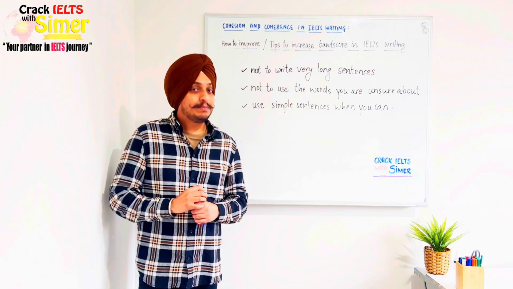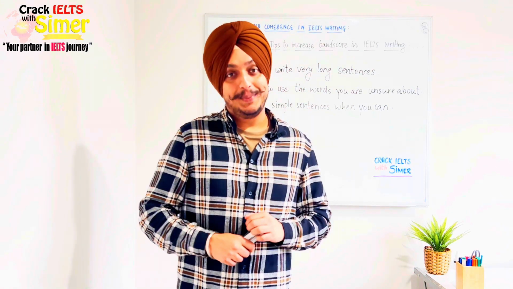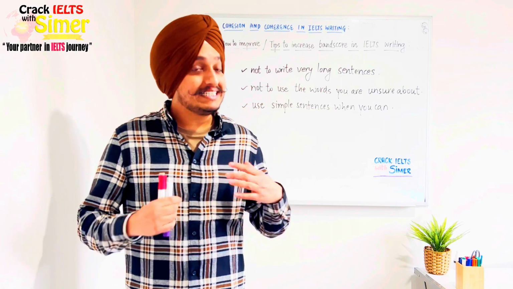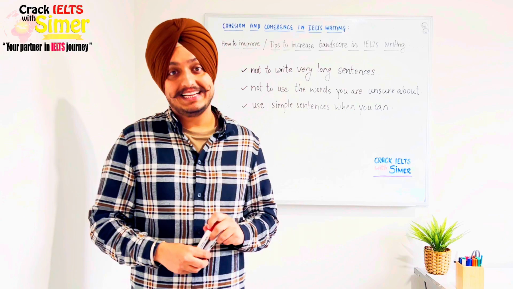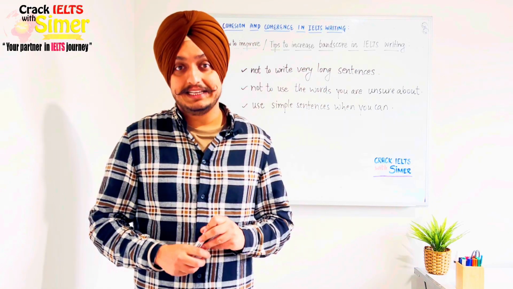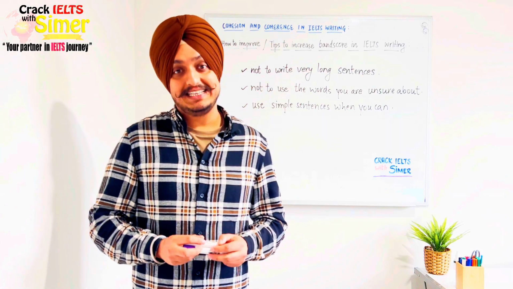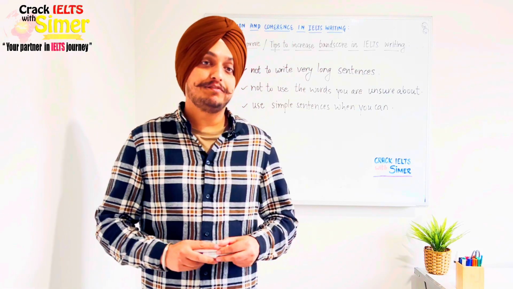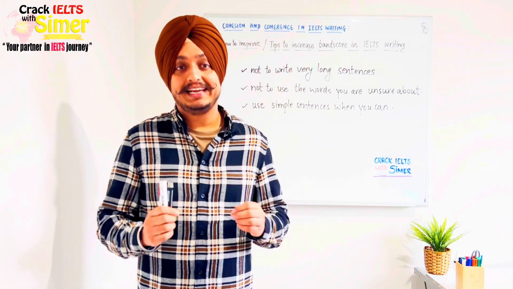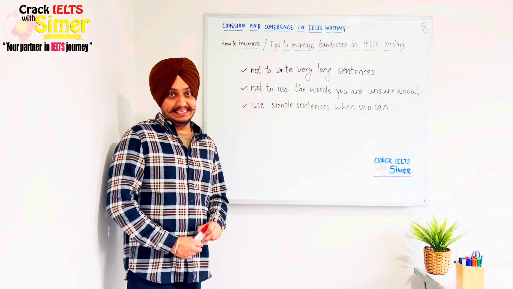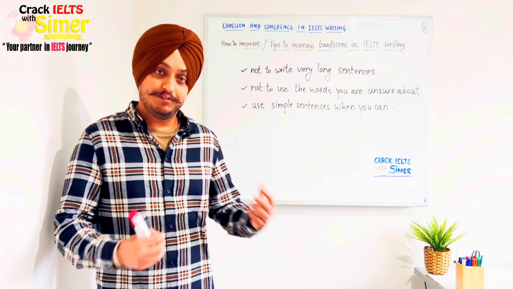I know there are some native English speakers who can have very complex sentences throughout their writing and not make any errors and still make it very easy to understand. So this advice is for those test takers, I would say most of the test takers who are aiming to achieve a 7, but because of small errors in their writing, they end up getting a 6.5 every time, or a band 6 every time. So make sure that you're writing an error-free, simple, easy to read essay in your IELTS writing, so that you can get your dream score of band 7.